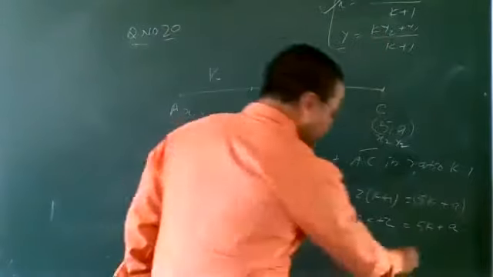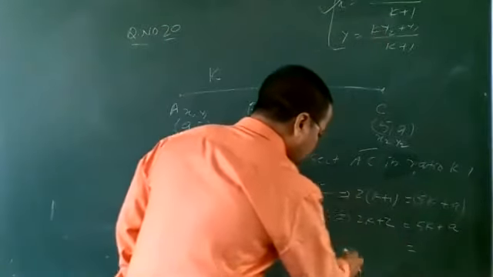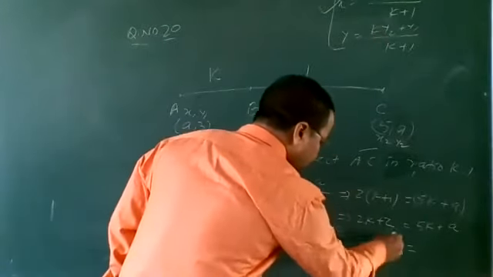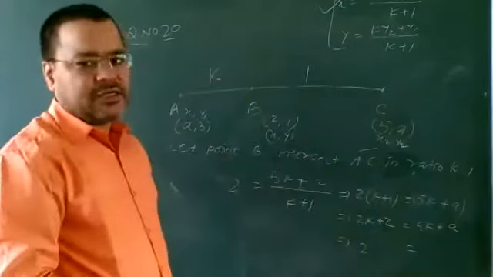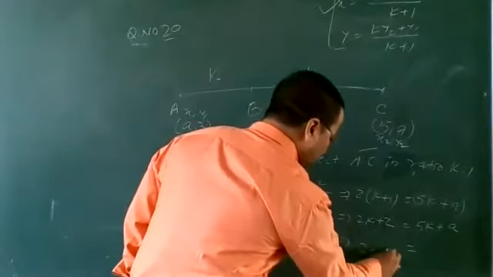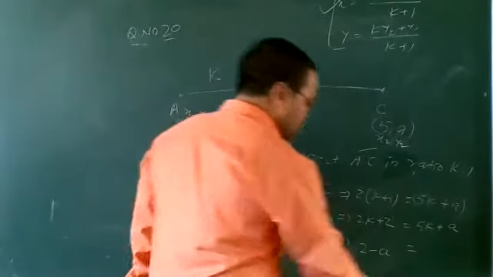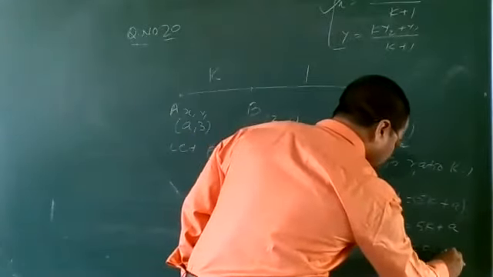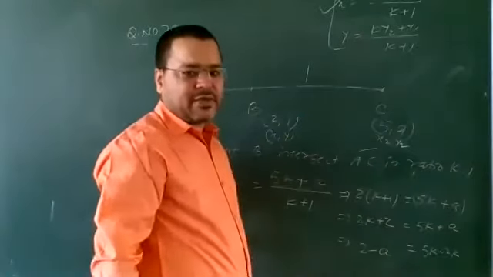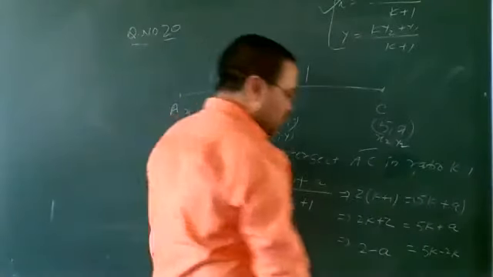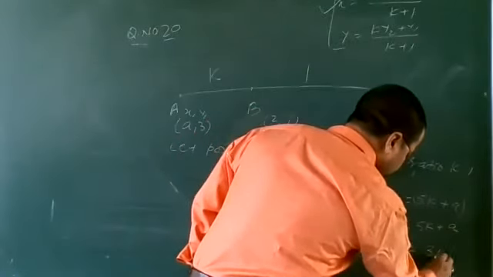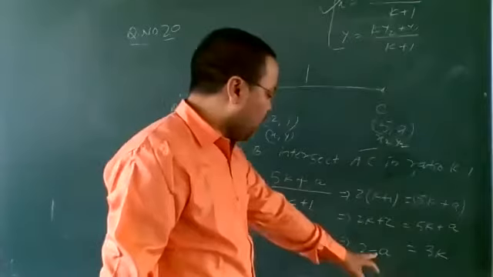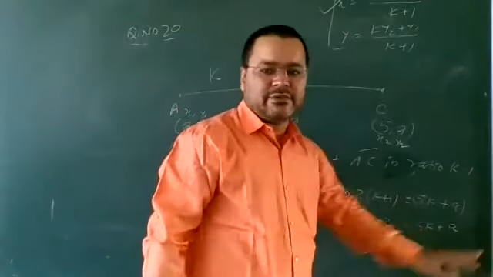Okay, simple mathematics. Now take k to one side. Here it will be 2, and a, if it comes to the left hand side, it will be negative. It will be 2 minus a is equal to 5k minus 2k. Now 5k minus 2k is what? 3k. It means 2 minus a is equal to 3k.